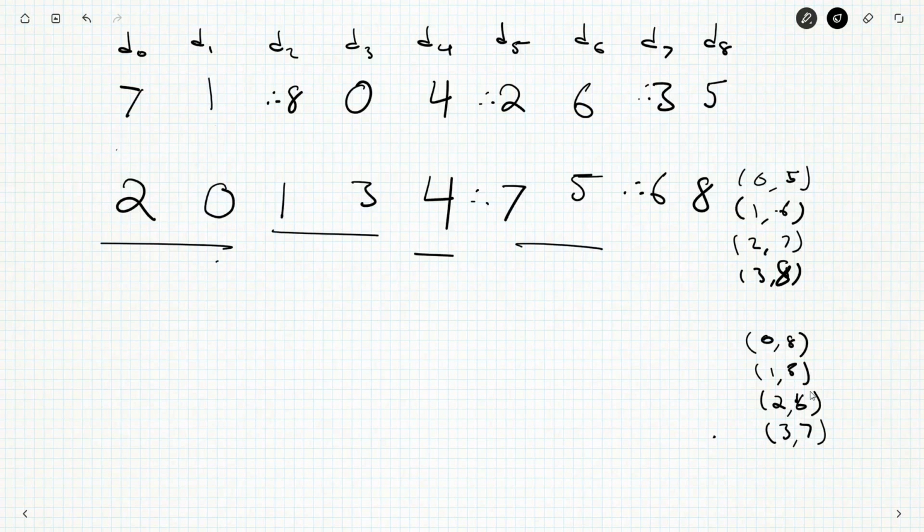Something has gone wrong. Okay, so that's 2, that's 4, that's 4, that's 12. We don't actually have divisibility by 4. Oh, okay.